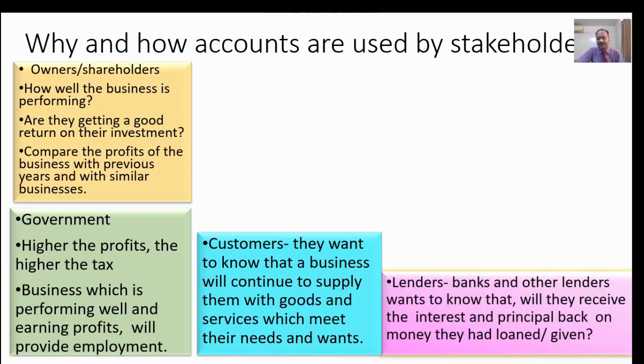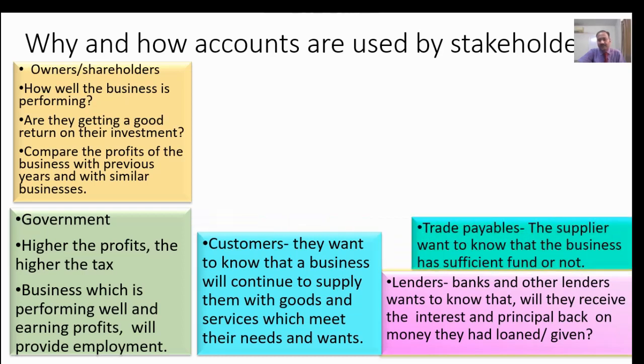Then lenders. The lenders who have given us loan, who has provided us money, provided us finance, they also want to know these ratios, because they want their money back. And if loan is returned and repaid on time, they will be eager to give you further loans. Otherwise your image will shatter.